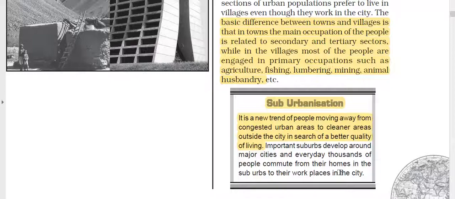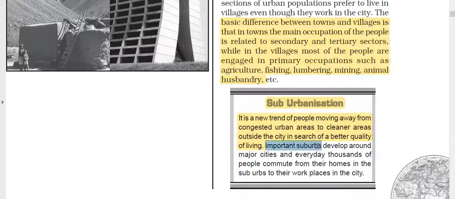That area is cleaner, outside the city, and has better living conditions as compared to inner Gurgaon. Plus, it is also economical. That was one of the reasons. People don't want to live in congested urban areas. They want cleaner, environmentally friendly areas with fresh air and fresh water. So they move outside the cities to areas that are called suburban areas.